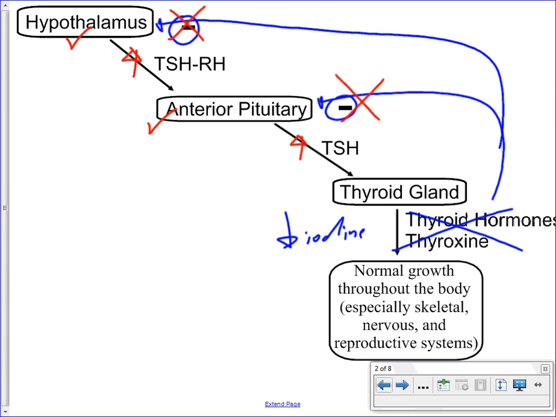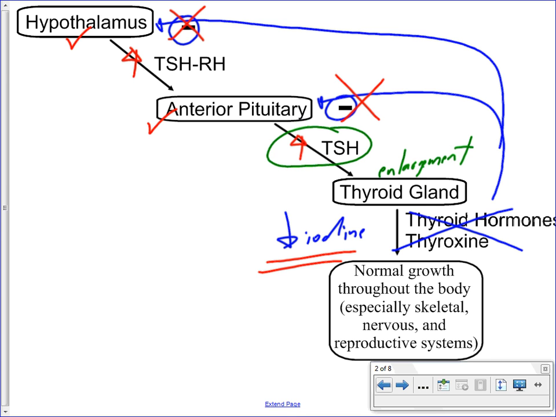If you do have an increased amount of thyroid stimulating hormone, that's what's going to lead to the enlargement of the thyroid gland. It's being overstimulated by the excess amount of thyroid stimulating hormone. But even though it's being overstimulated, there's still not a sufficient amount of iodine, so you still cannot make the thyroid hormone. So this continual stimulation increases the size of the thyroid gland.